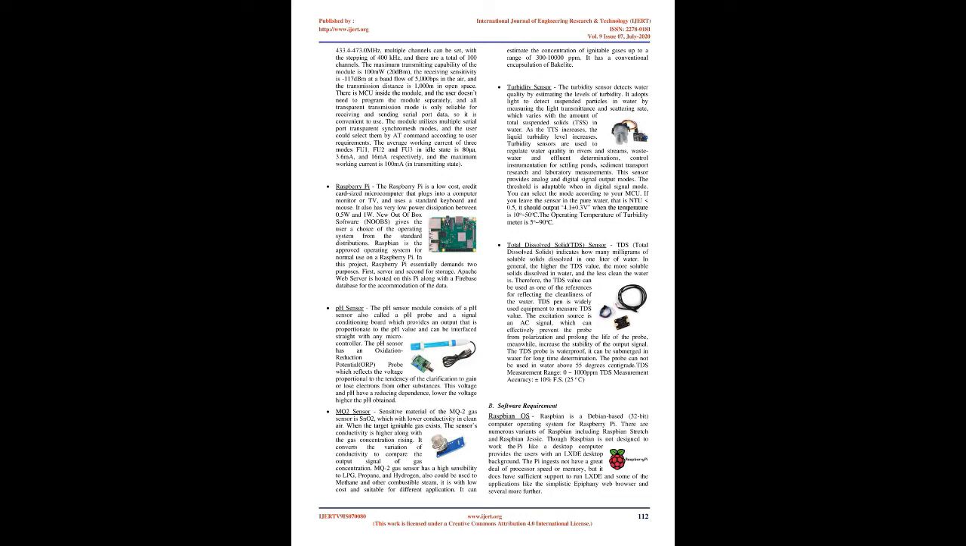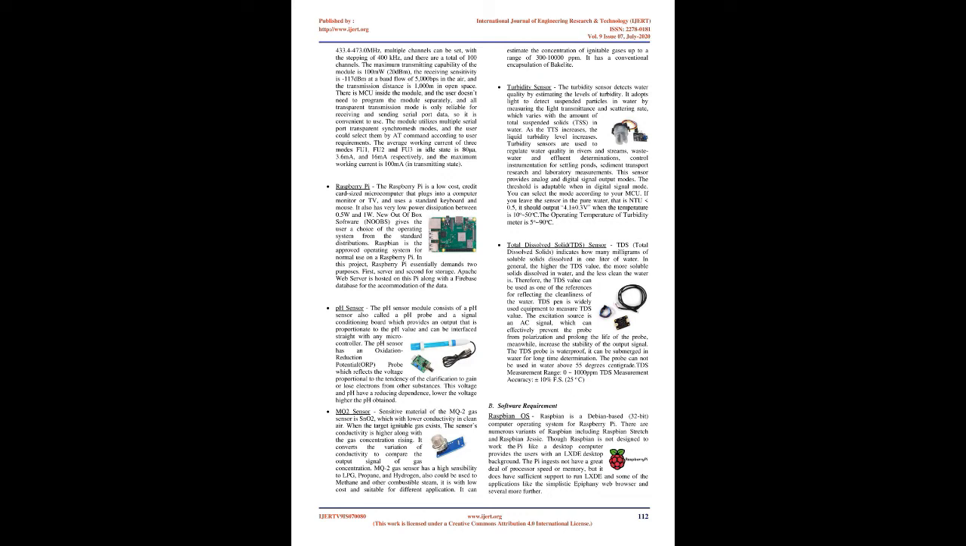pH sensor. The pH sensor module consists of a pH sensor, also called a pH probe, and a signal conditioning board which provides an output that is proportionate to the pH value and can be interfaced straight with any microcontroller. The pH sensor has an oxidation reduction potential, ORP, probe which reflects the voltage proportional to the tendency of the solution to gain or lose electrons from other substances. This voltage and pH have an inverse dependence. Lower the voltage, higher the pH obtained.